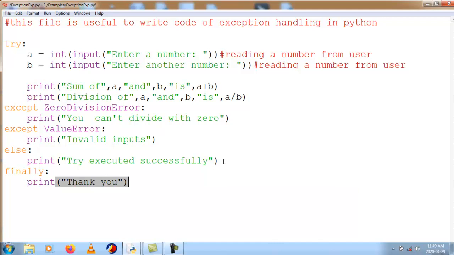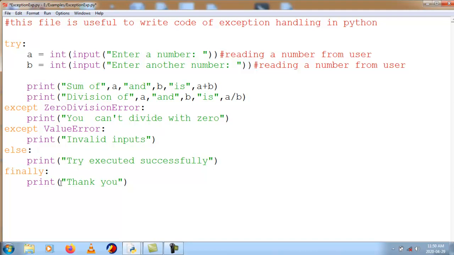So now, when does the else block execute and when does the finally block execute? Here, when try is successful, these two exceptions will be ignored, else will execute, and finally will also get executed. And when try fails, one of these two exceptions will be caught, else will be ignored, and finally will get executed. That means, whatever the condition, whether try executes or not, finally will get